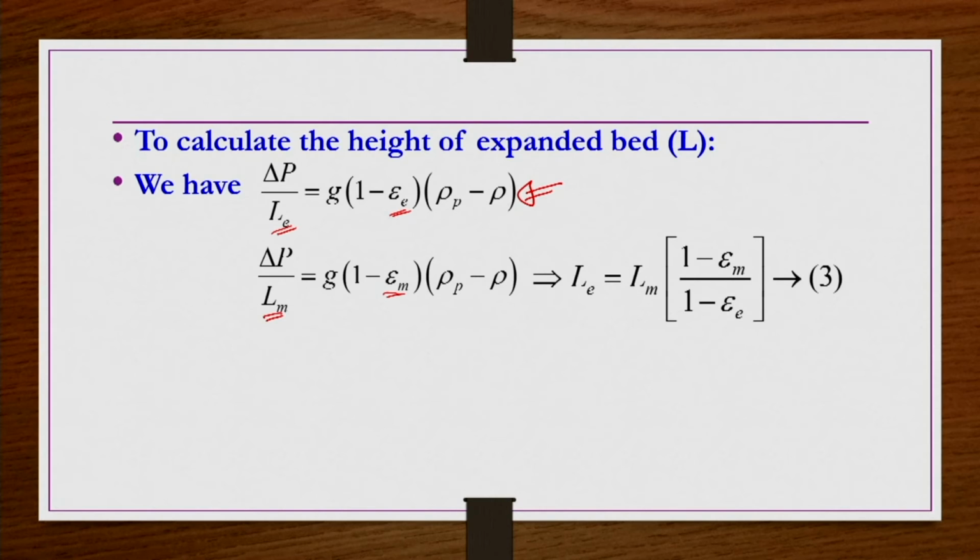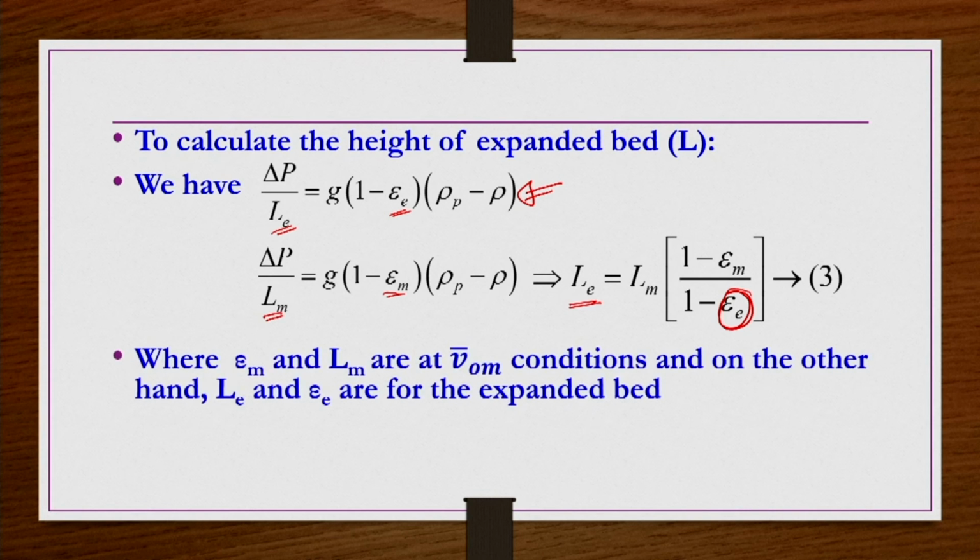So, from these two equations we can write Le equals Lm multiplied by 1 minus epsilon m divided by 1 minus epsilon E. That means, if you want to find the height of the bed expansion, how much expansion of the bed has taken place, you should know the voidage of the bed at those expanded conditions, otherwise you cannot use it. Otherwise this equation is not good enough to use.